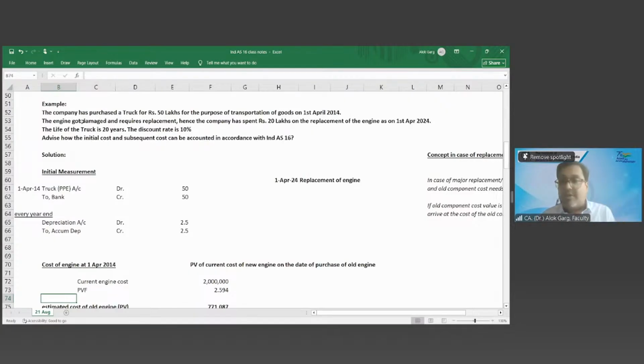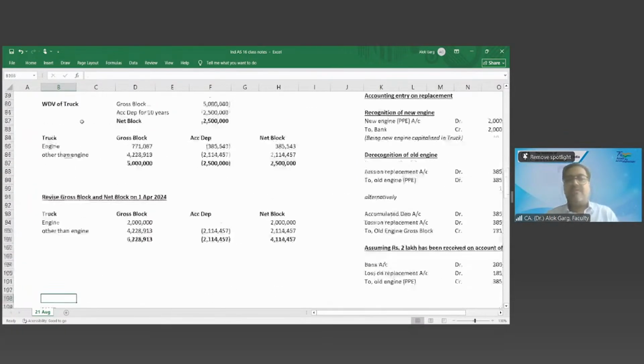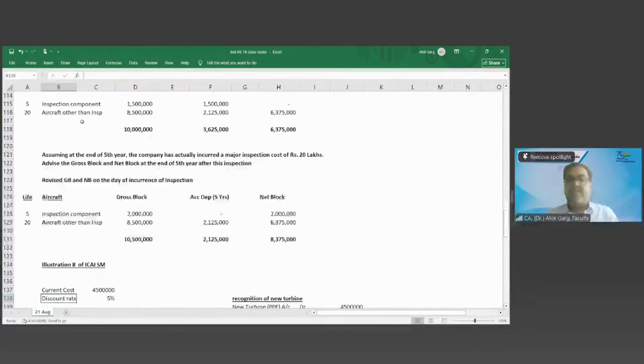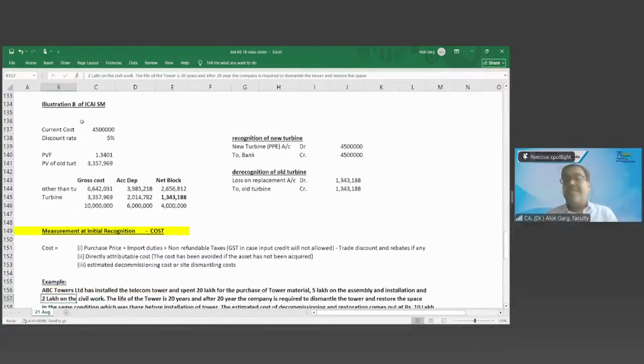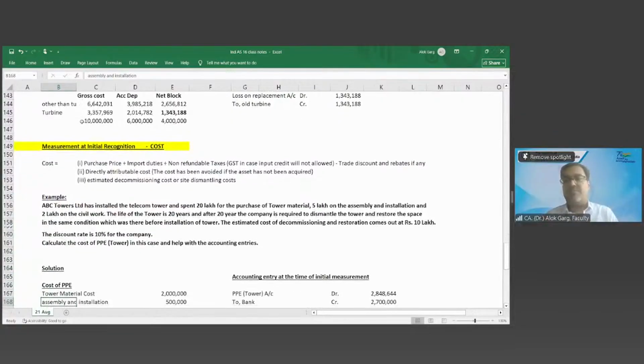If you are not aware, please use the current component cost as an indicative cost for arriving at the cost of the old component, by way of, for example, discounting. Okay. So this part we have discussed. Then we discussed that initially PPE has to be measured at cost. And what is the constituent of cost? Purchase price plus import duty plus non-refundable taxes minus trade discount and rebates.